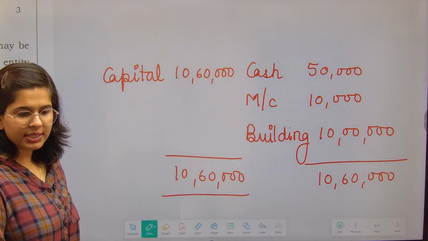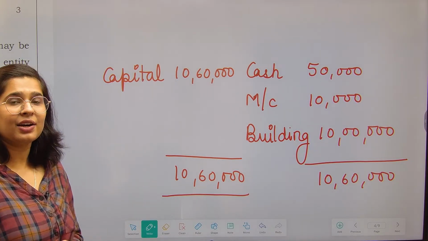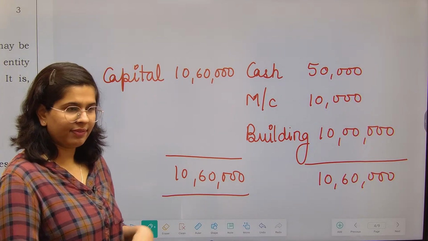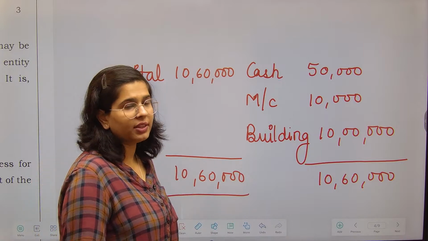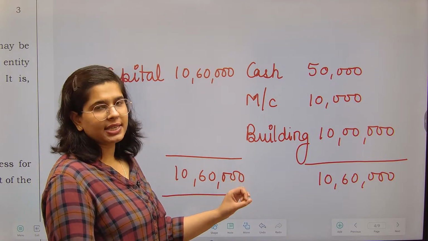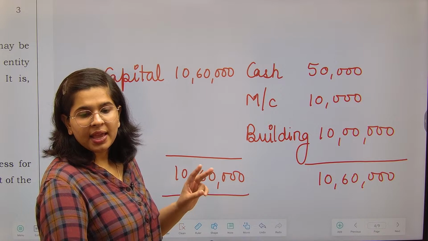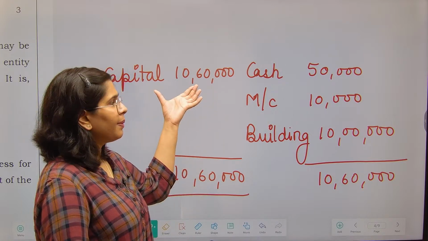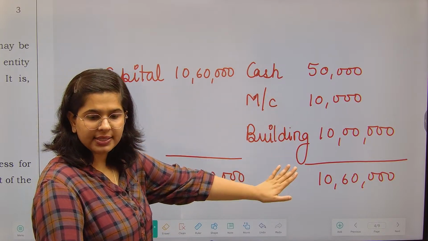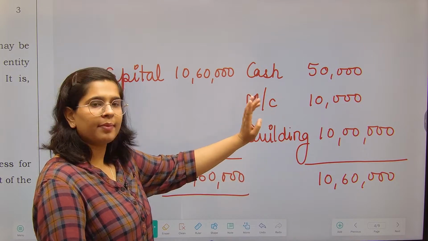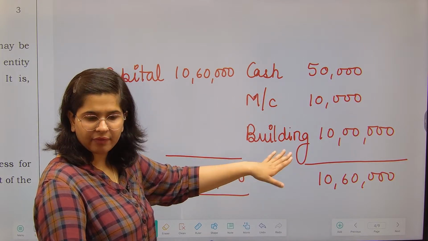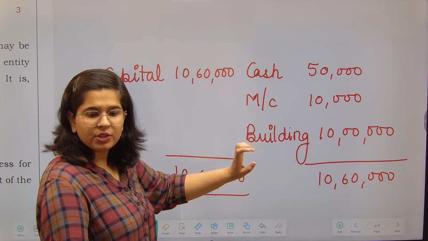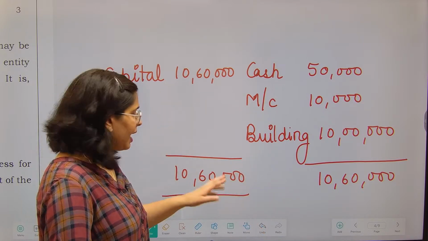Correct? So this is why we will be seeing a concept of duality when we will read the document further on, कि हर चीज के दो impact होते हैं. I am bringing capital into my business in following assets form. Cash भी लाए हैं, machinery भी लाए हैं, building भी लाए हैं, everything is there. ठीक है. So 1060 total, 1060 my capital.